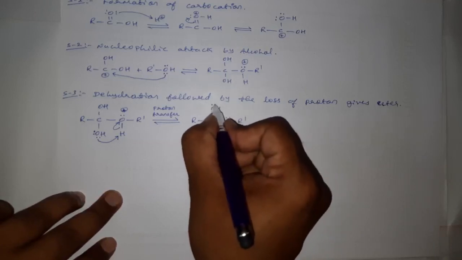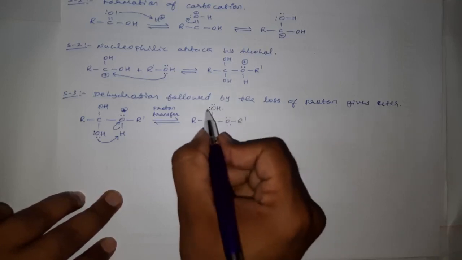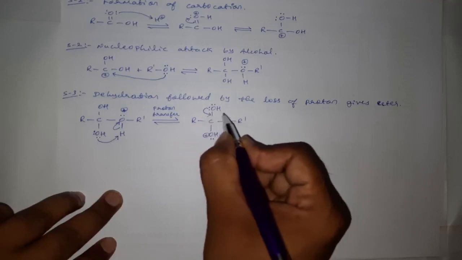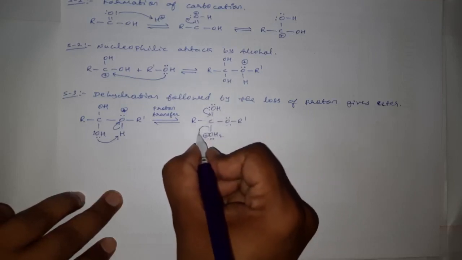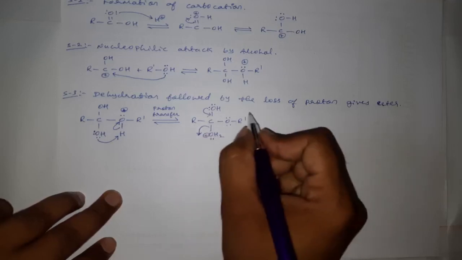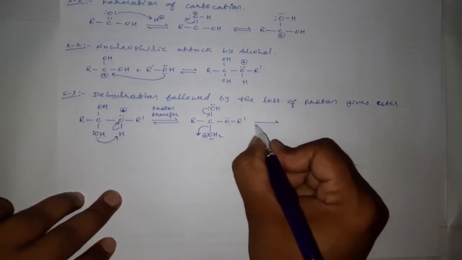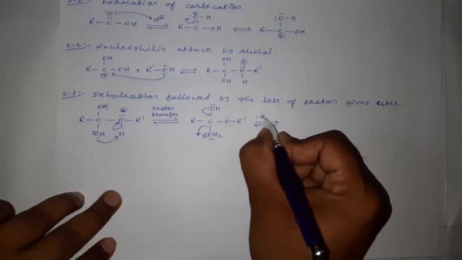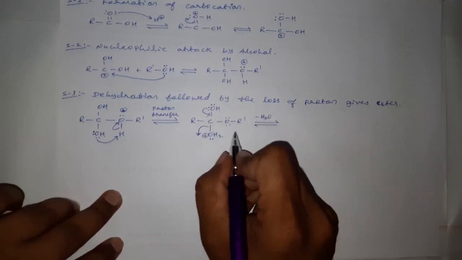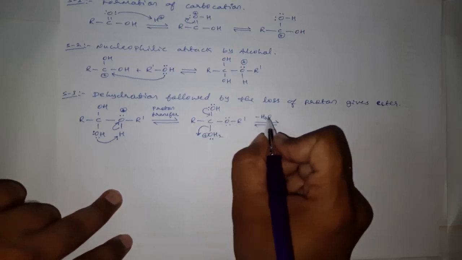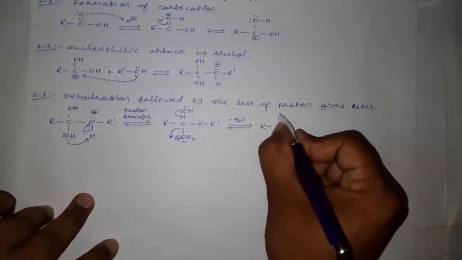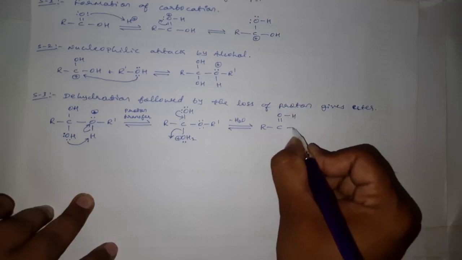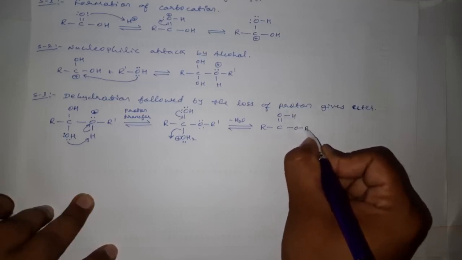Then now this oxygen which is having lone pair of electrons will donate one of the lone pair of electrons towards the oxygen-carbon single bond, and this OH2 will go out of the moiety as H2O. That is, a dehydration is taking place, loss of water molecule, and it results in the formation of R-C double bond OH, O-R'.